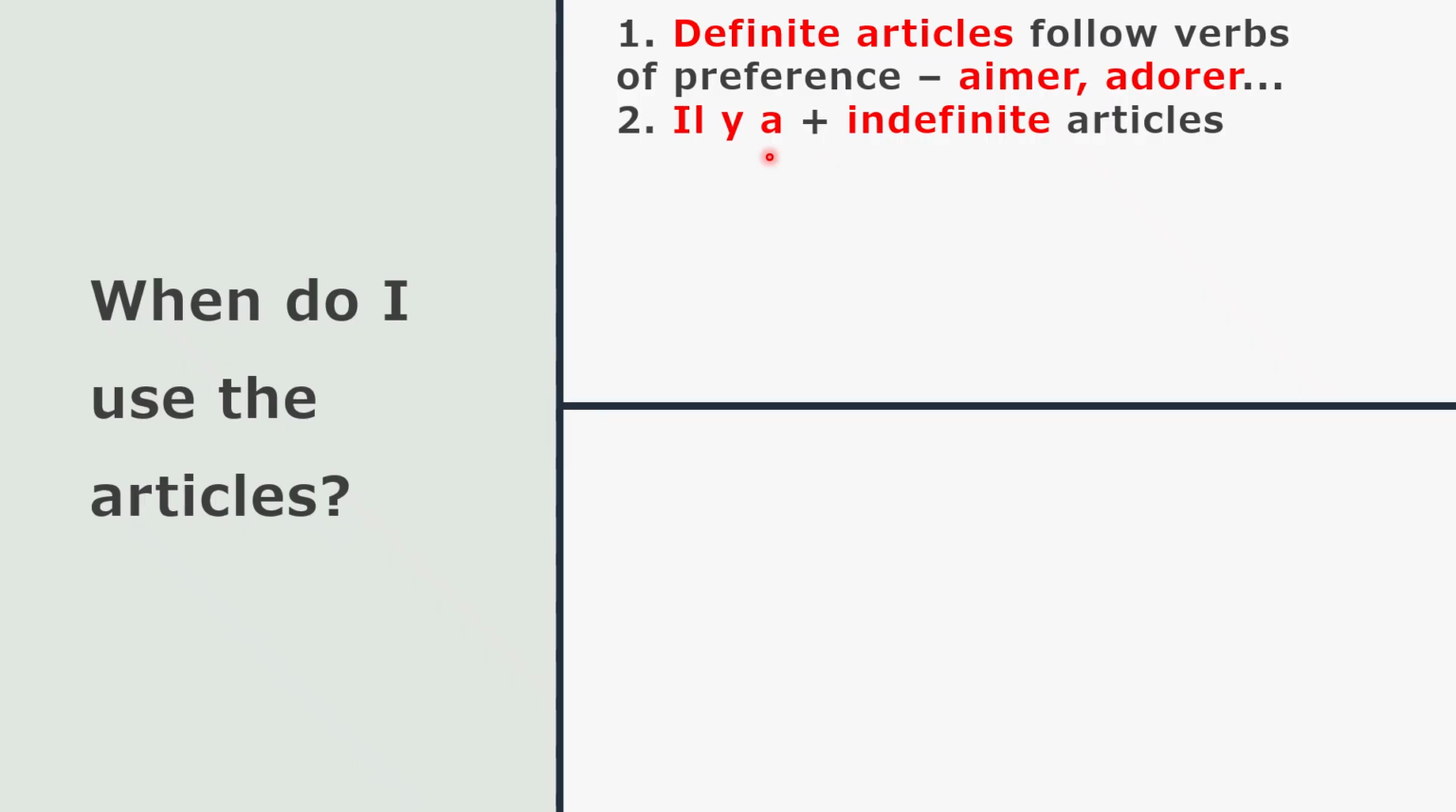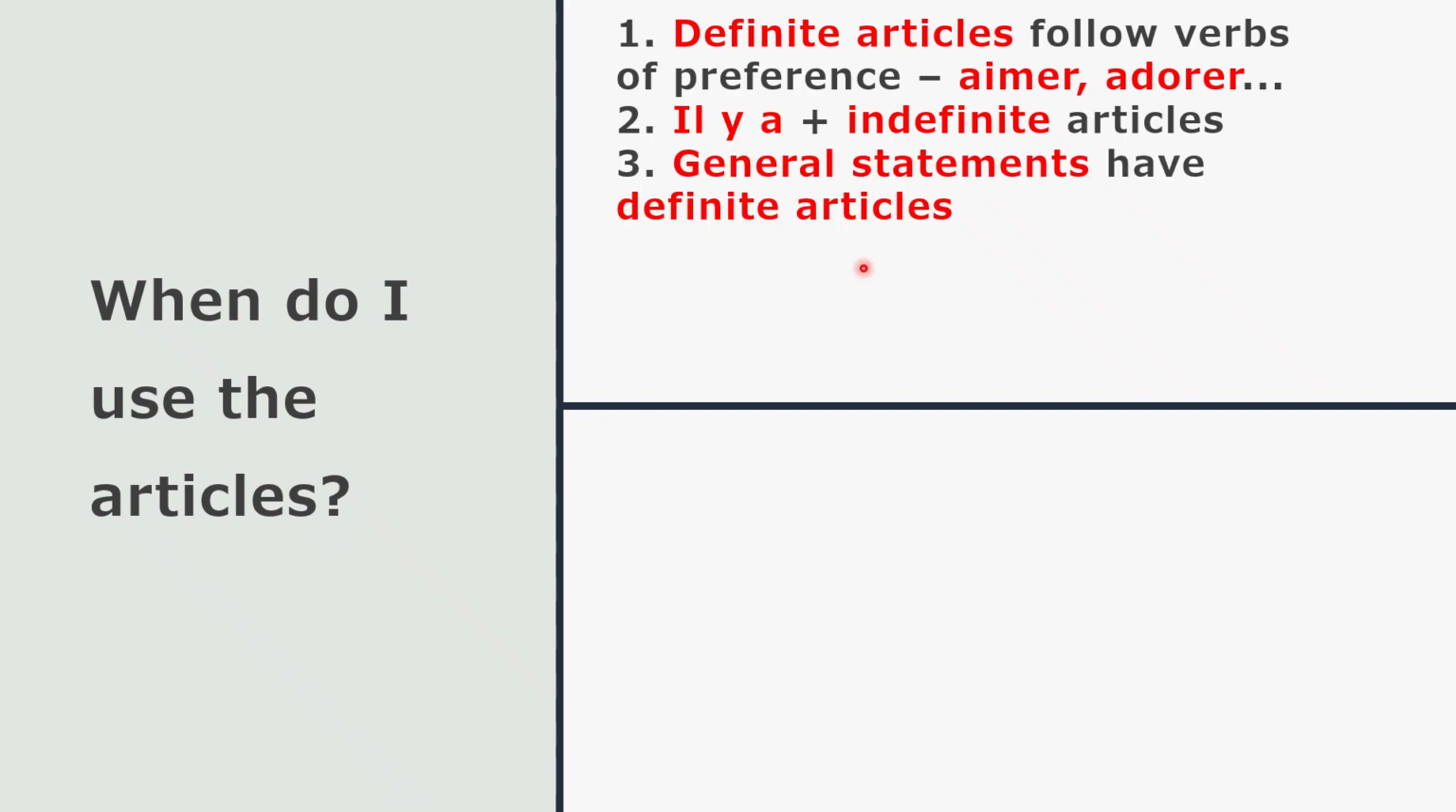Next rule you have to remember is il y a. Il y a is always followed by your indefinite article and also your partitive article. Remember that. D'accord? So the first rule is preference verbs are followed by definites. The second rule is il y a is followed by indefinites. The third rule, general statements always have definite articles in them.